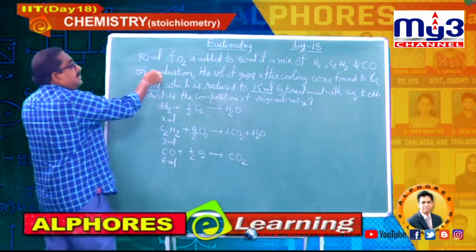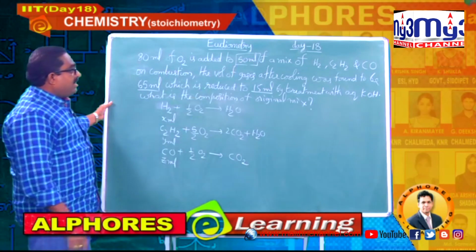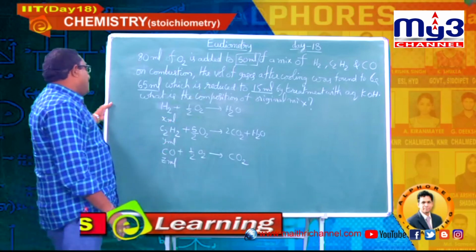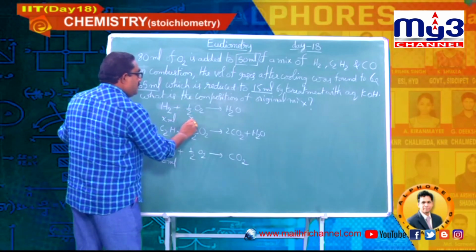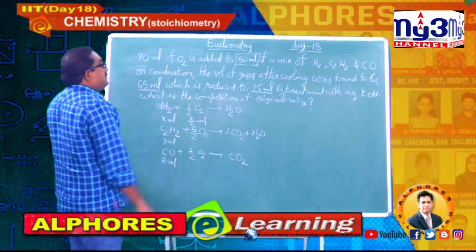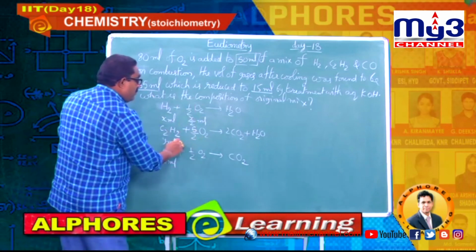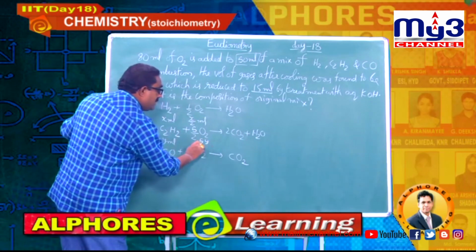Total, we know 50 ml is the mixture. Out of that I have considered x ml, y ml, z ml. Let me write the oxygen utilized here: x by 2 ml. Here the water is liquid, so no need to consider it. For y ml, I am writing 5y by 2 ml. Please note it down.